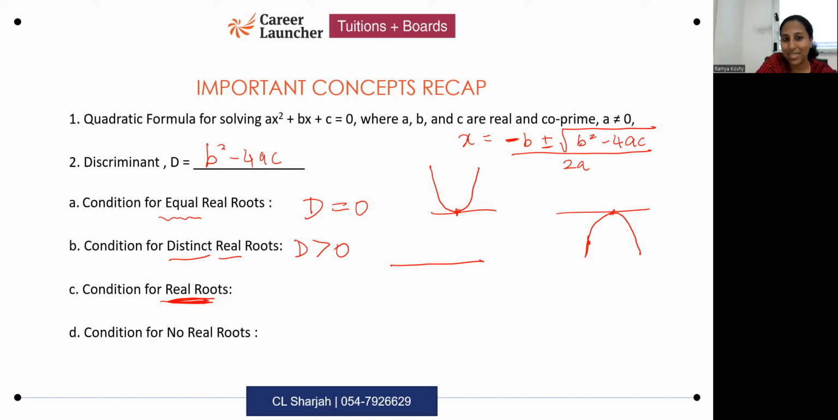Okay. Distinct real roots means you're having two separate roots. So two points of intersection with the x-axis. The graph will be like this, or the graph could be like this. Okay?